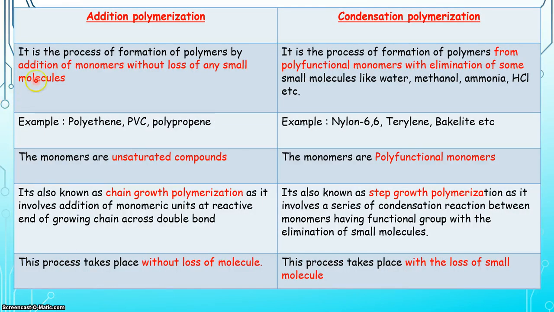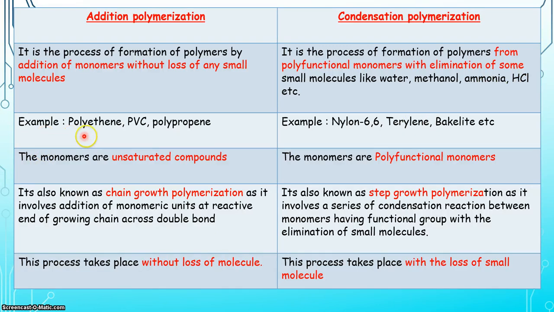Let us take a short view of comparison between addition polymerization and condensation polymerization. In addition polymerization, polymers are formed by addition of monomers without loss of any small molecules. While in condensation polymerization, polymers are formed from polyfunctional monomers with the elimination of some small molecules like water, methanol, ammonia, HCl, etc.